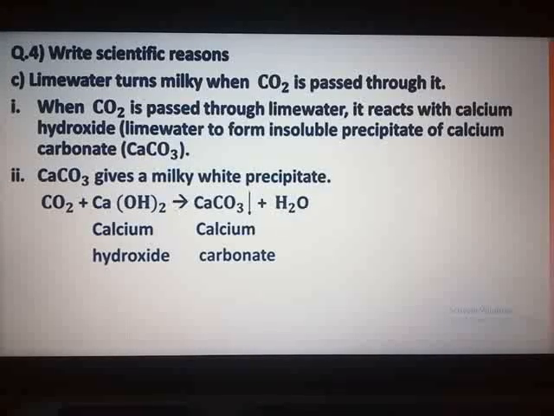For such type of give reasons, anywhere you find in science, you have to support by giving examples or equations. Last, question number 4D.